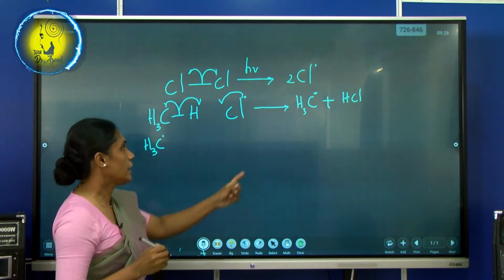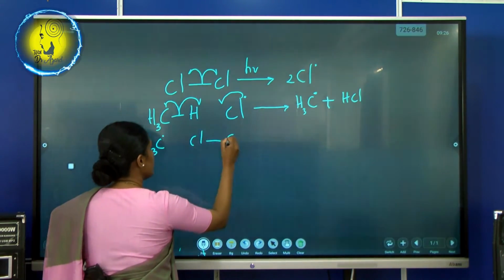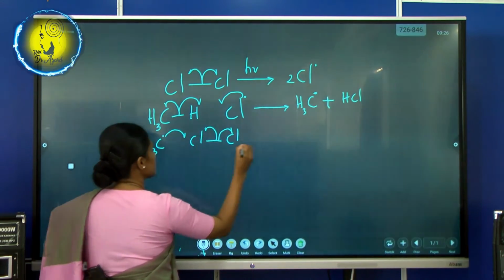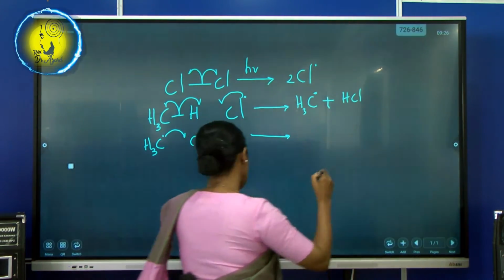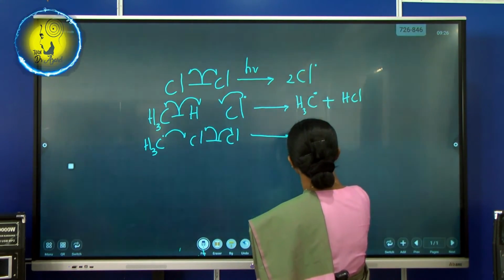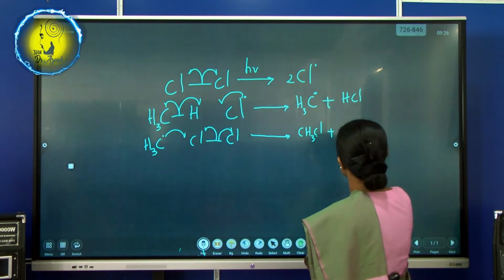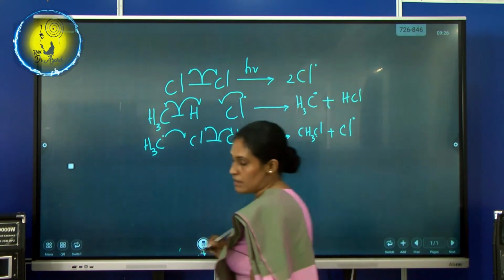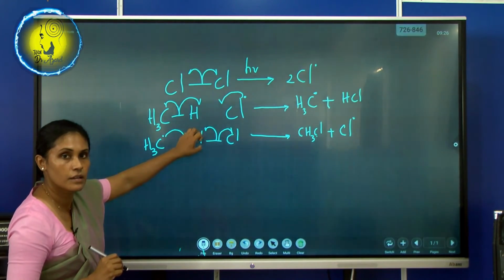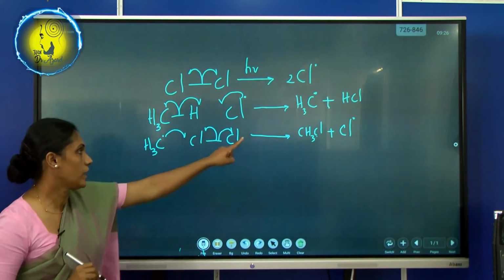Here we have to have another free radical of chlorine, so we are going to use homolytic cleavage. See the result comes. See whether you can understand that one. We took one chlorine radical here to connect with this CH3. Okay, done. Right.